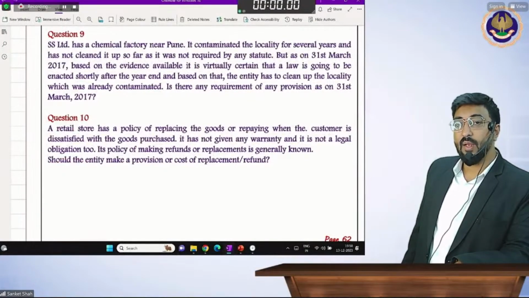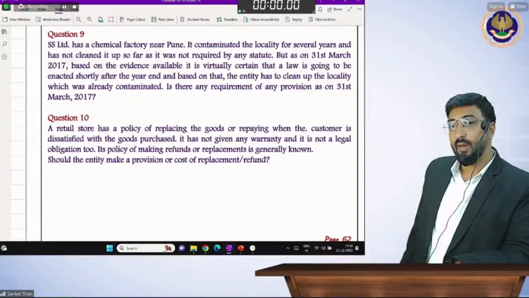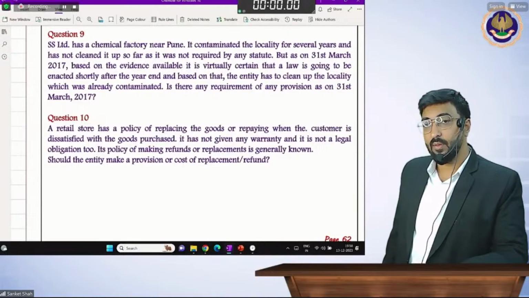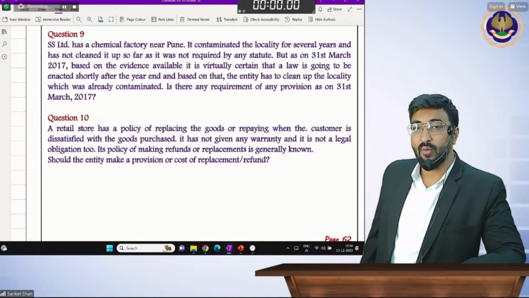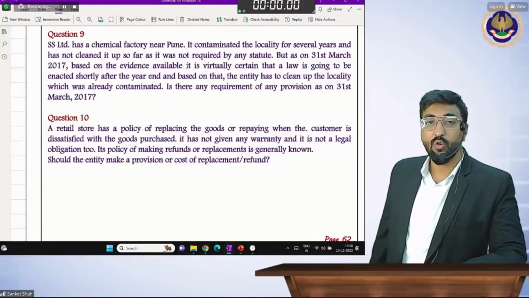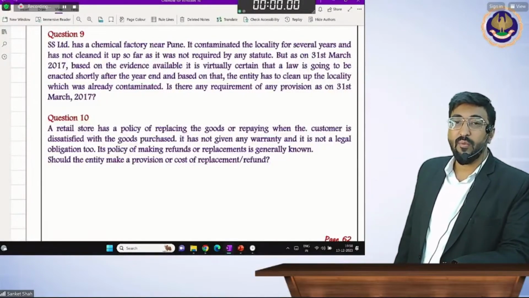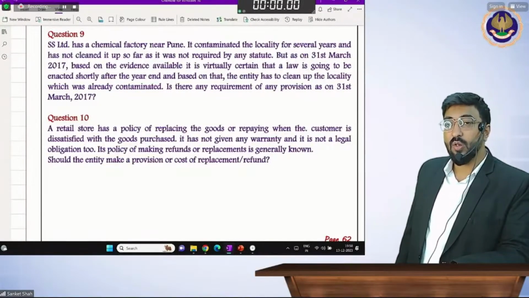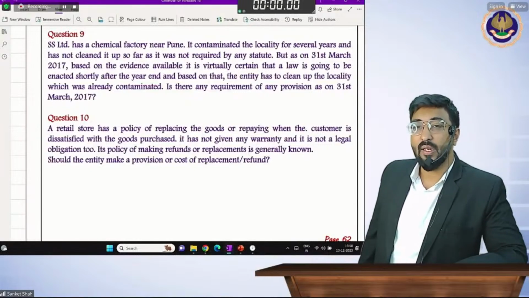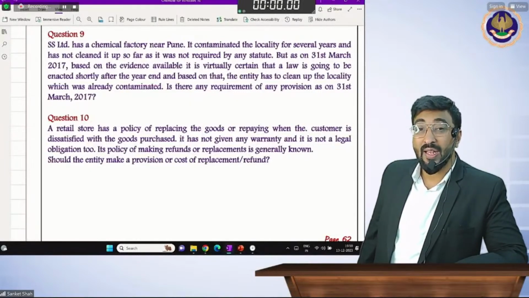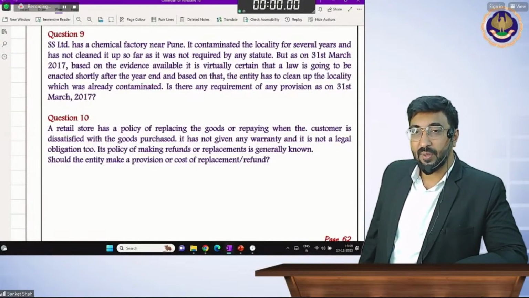SS Limited, a chemical factory near Pune. It contaminated the locality for several years and has not been cleaned up so far, as it was not required by the statute. But on 31st March 2017, based on the evidences available, it is virtually certain that law is going to be enacted shortly after the year end, and based on that, entity has to clean up the locality which was already contaminated. Contaminated मतलब खराब किया हुआ, pollution किया हुआ.